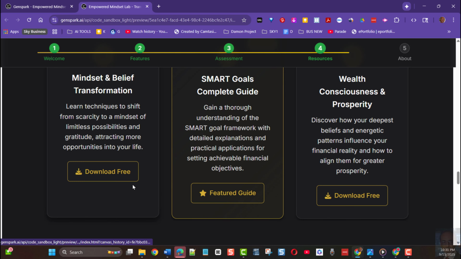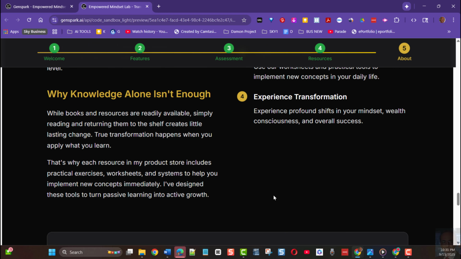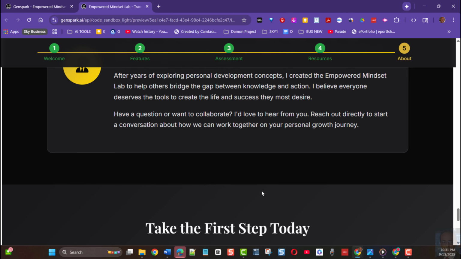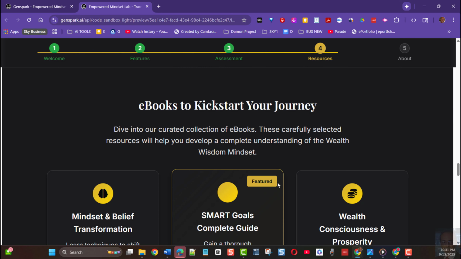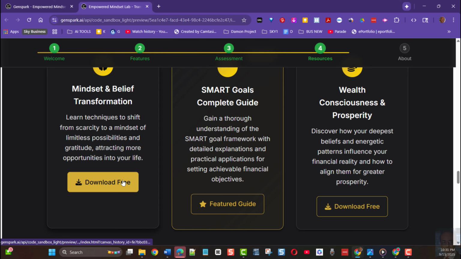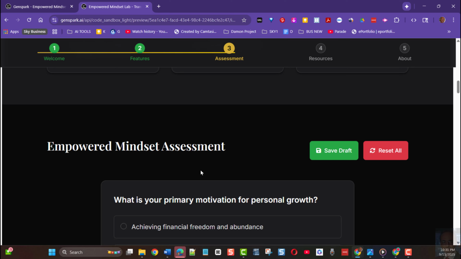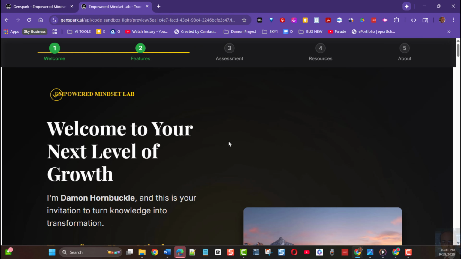You can change that. That's up to you, how you want it to be stated. And Damon Horbuckle will have to put his picture in there. Start assessment, browse ebooks. And it goes back up there so that you can download for free. And that's what happens. We've got to just do some of the links. But overall, it's a good page, and it does what you said it should be able to do. Right?